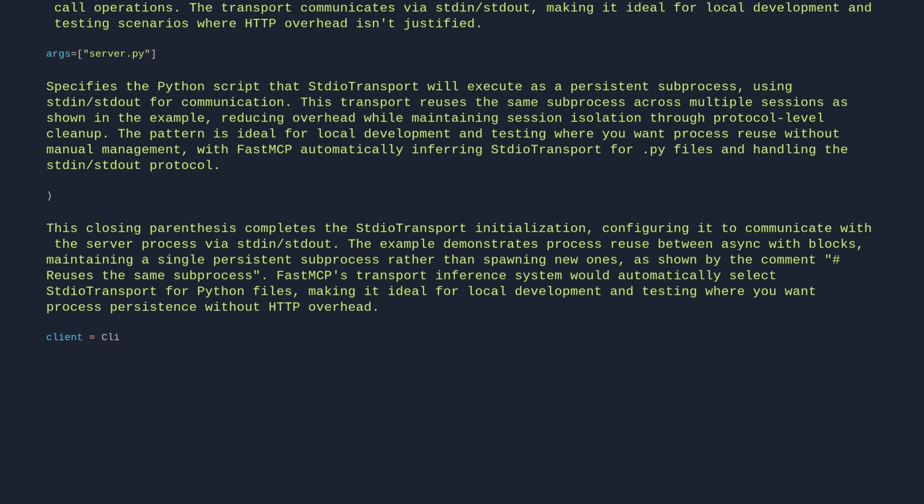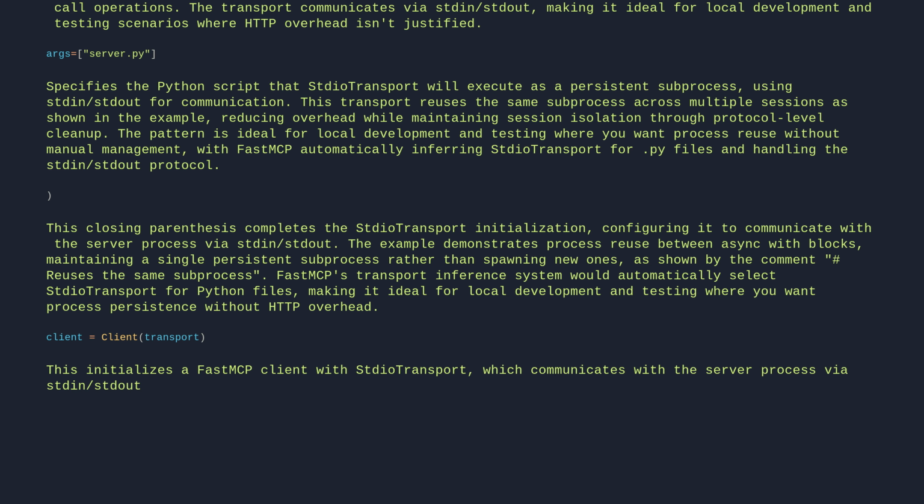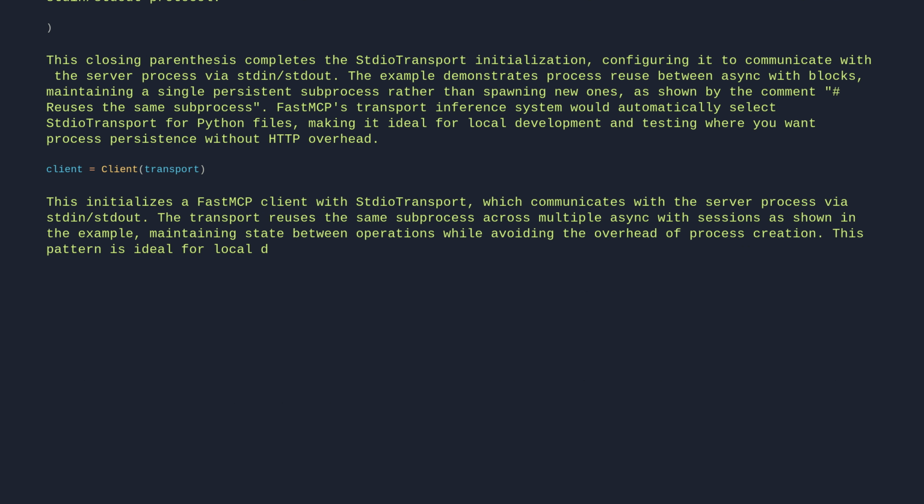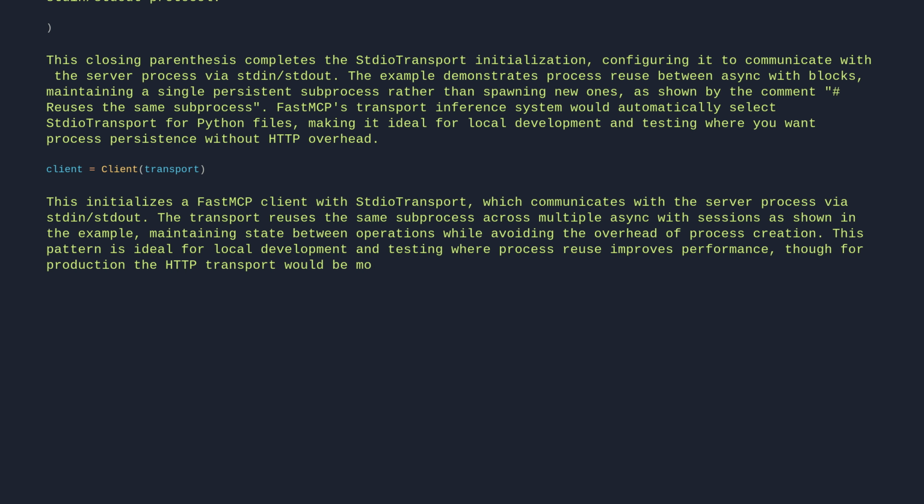client = Client(transport). This initializes a FastMCP client with StdioTransport, which communicates with the server process via stdin/stdout. The transport reuses the same subprocess across multiple async with sessions as shown in the example, maintaining state between operations while avoiding the overhead of process creation. This pattern is ideal for local development and testing, where process reuse improves performance, though for production the HTTP transport would be more appropriate.